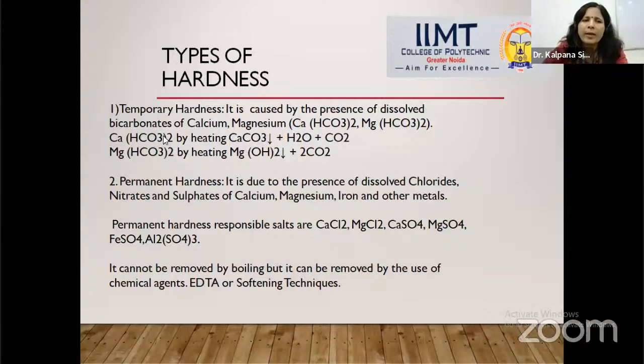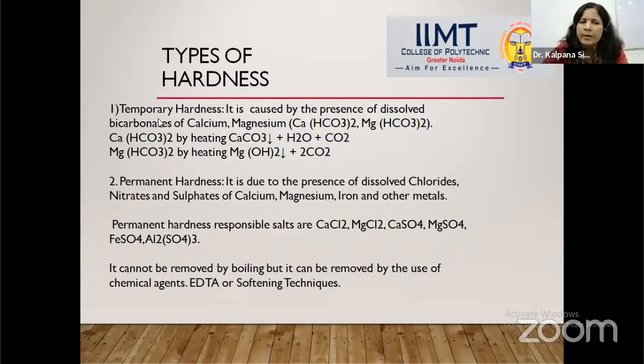So in this way, whether calcium bicarbonate or magnesium bicarbonate is present, by simple heating or boiling of the water sample, we can easily convert it into calcium carbonate, or if magnesium bicarbonate is present, into magnesium hydroxide. In this way, the hardness can easily be removed. That's why it is called temporary hardness.